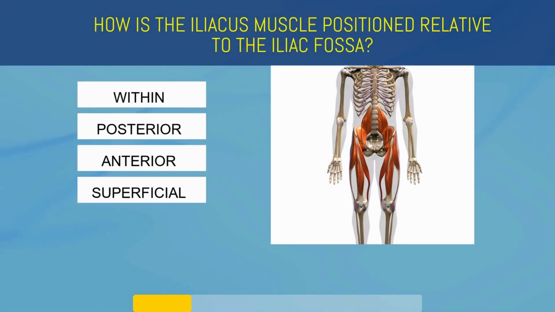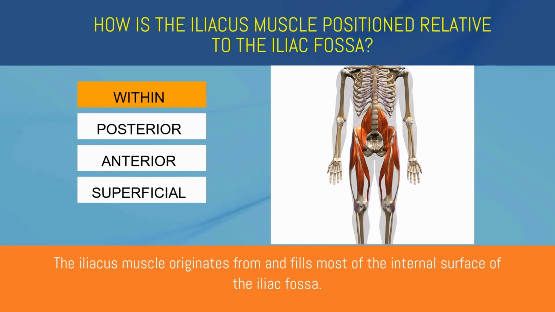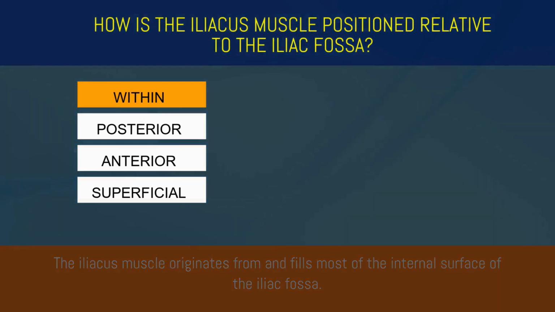How is the iliacus muscle positioned relative to the iliac fossa? Within, posterior, anterior, or superficial? Within. The iliacus muscle originates from and fills most of the internal surface of the iliac fossa.